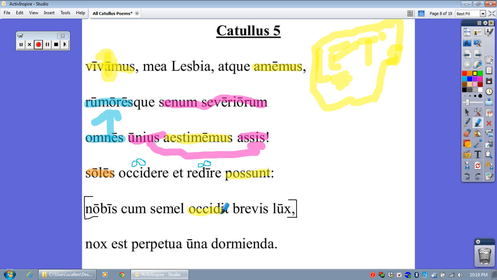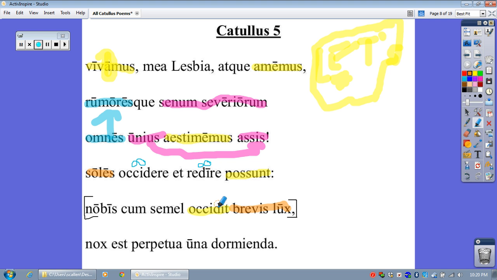And what is the subject? It looks like brevis lux. Those look nominative to me. So suns are able to fall and to come back, to return. For us, when once our brief light